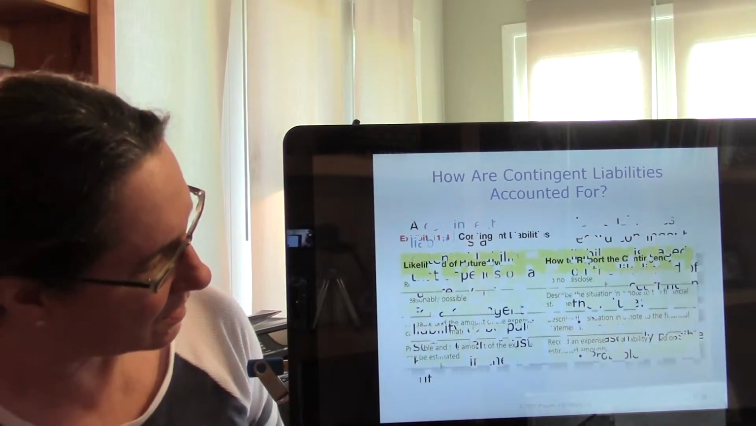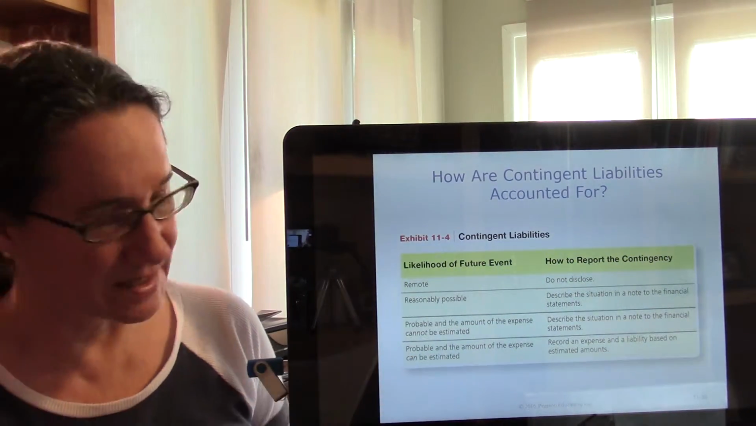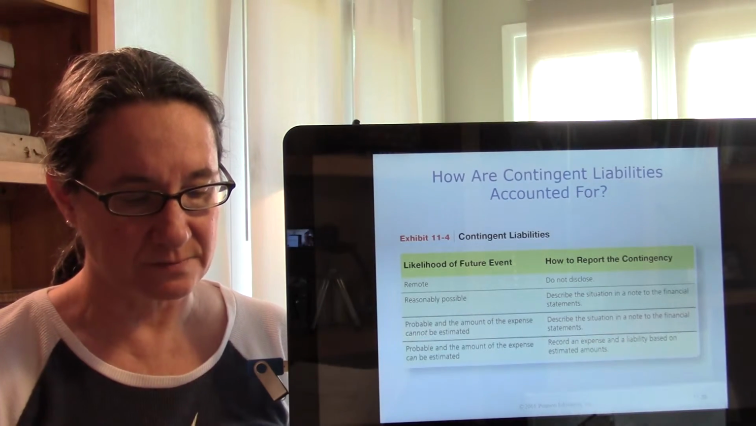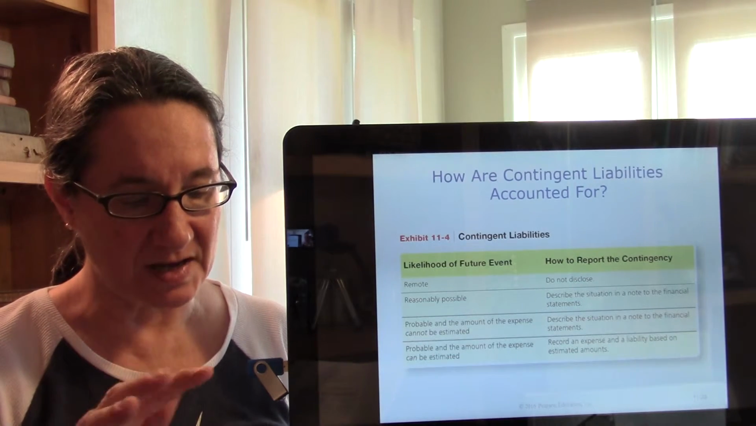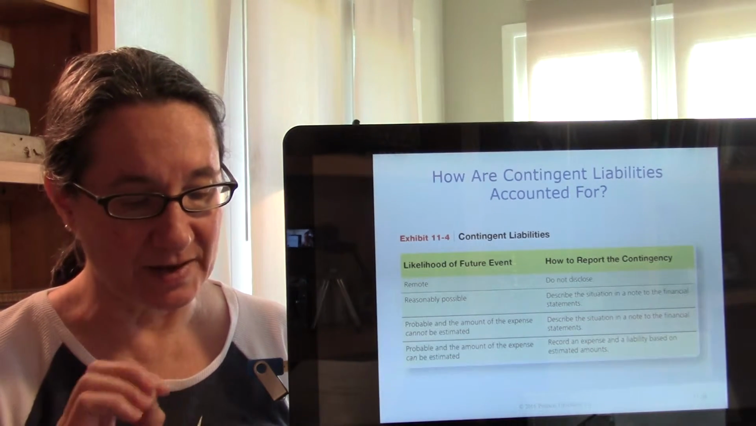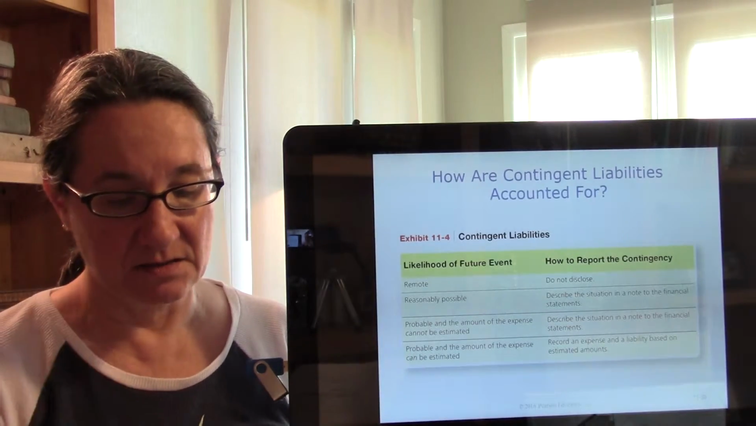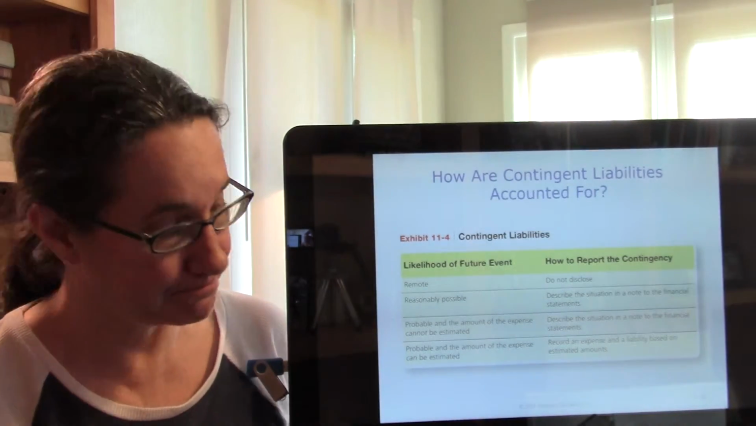All right. So here's this table, 11-4. It summarizes the rules. Remote, don't disclose. Reasonably possible or probable but can't estimate, put it in the notes. Probable and can estimate, it's a liability.